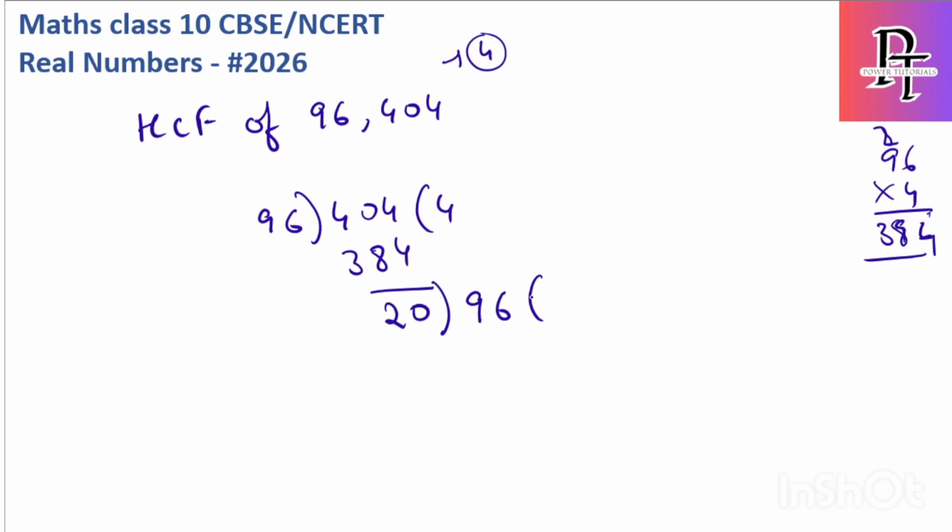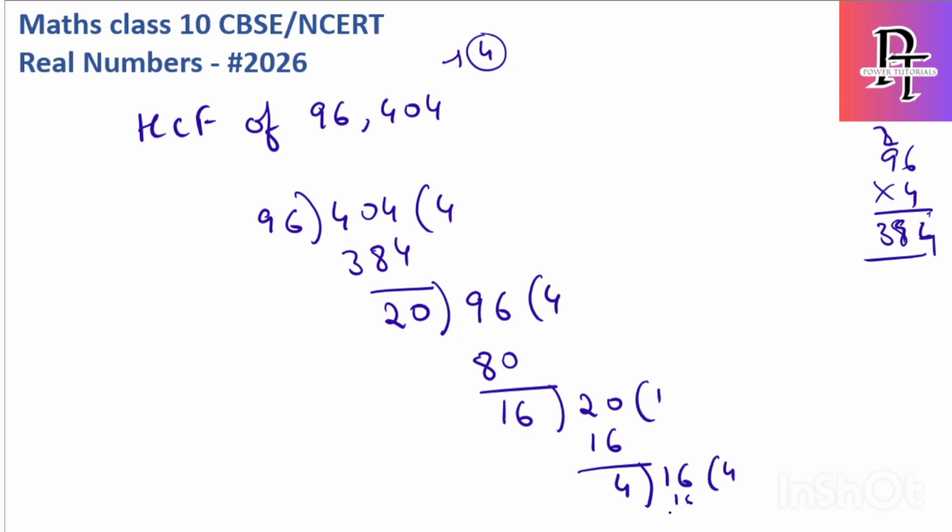Now 96 divided by 20: 20 4s are 80, so we'll use the same. We got 80 here, then the remainder is 16, and then it is 20 now. 16 once is 16, we got 4. Now again repeat with the 16. Now we get 4 4s are 16. So now we are getting the remainder 0. Till you get the remainder as 0, you just keep on changing the numbers. 96, now 16, 20. Now we got 4, 16. In this way I have to repeat it. Finally I got the same answer, which is 4.